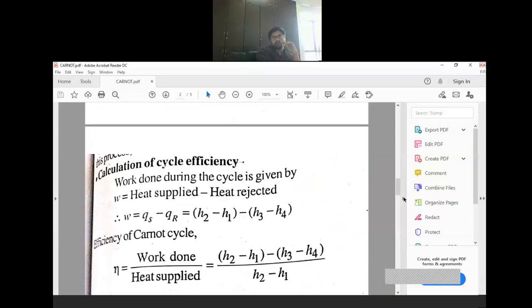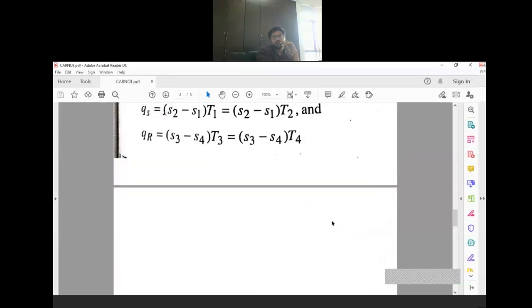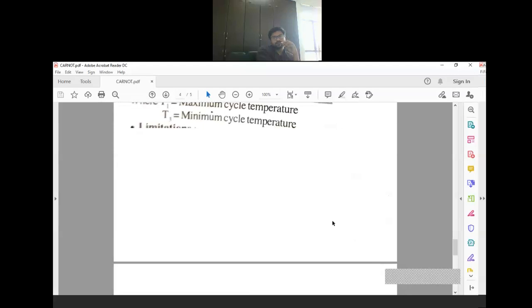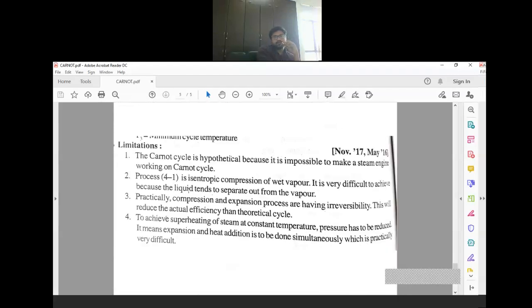Now here we will discuss the limitations of the Carnot cycle. I told you that the Carnot cycle is a hypothetical cycle. It is impossible to make a steam engine out of the Carnot cycle. Clear?